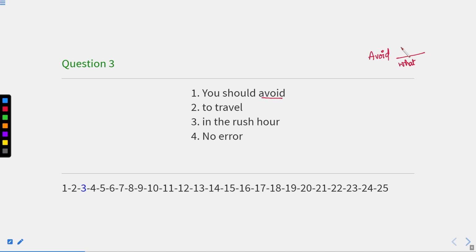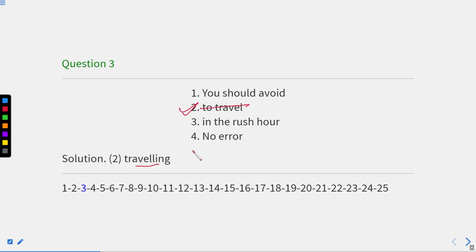So an object is required over here, and "avoid to travel" is an infinitive, which is not required over here because we are not doing anything for doing this thing. But we should avoid what? We should avoid traveling. So this "to travel" should be replaced with the word traveling. So the second part contains the error. In the rush hour, this part is entirely correct. But the answer is the second part, where we need traveling in place of to travel.